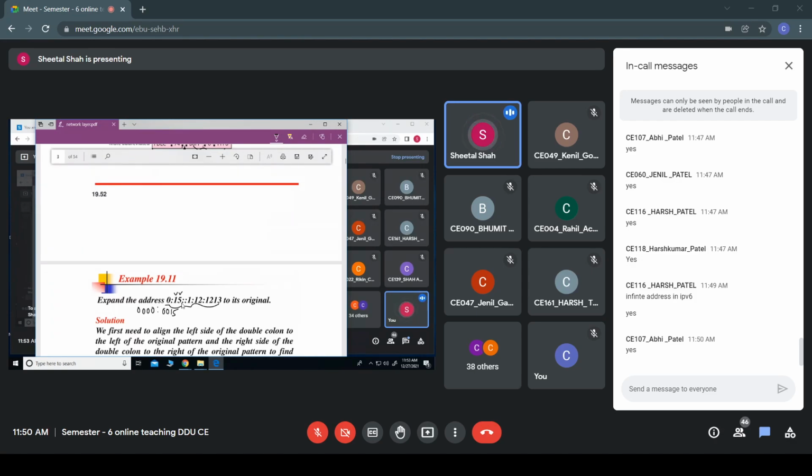Hello, are you getting me? Now after this 0015, since we have a double colon, it means there are a number of zeros in between this part as well as this part. Do you agree to this, all of you?